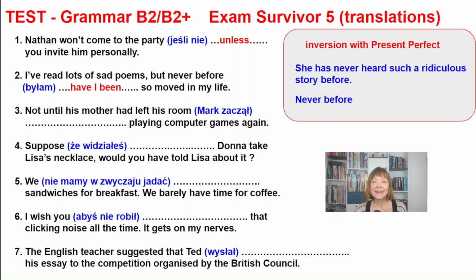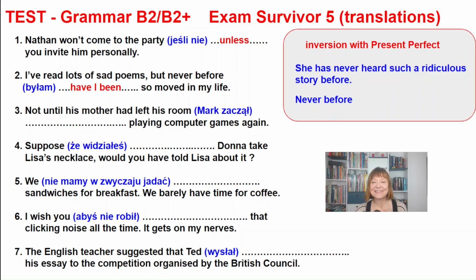Sentence number 2. I've read lots of sad poems, but never before have I been so moved in my life. We need a special construction when the sentence begins with a negative adverb, like never or nowhere. The subject and the verb are inverted from the normal form to a question form. Let's study the examples in the box.